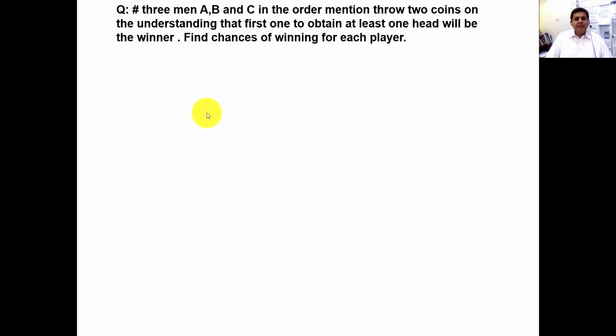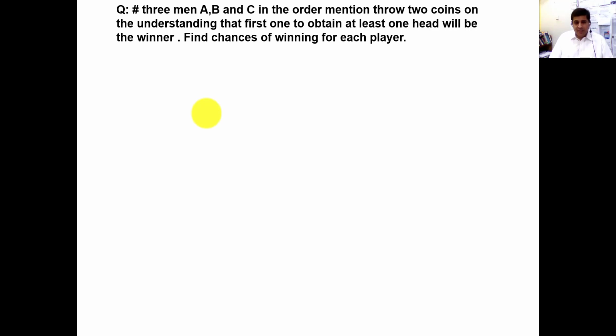Three men A, B and C in the order mentioned. So now they already mentioned the order, that there are three men. They play a game. They toss two coins. Now there is no dice, there are two coins. On the understanding that the first one to obtain at least one head will be the winner. Find chances of winning for each player. So if the first one obtains a head, then he will be the winner. The game will be finished.